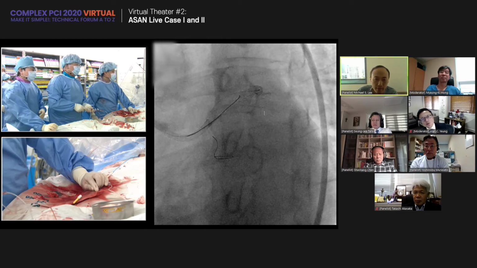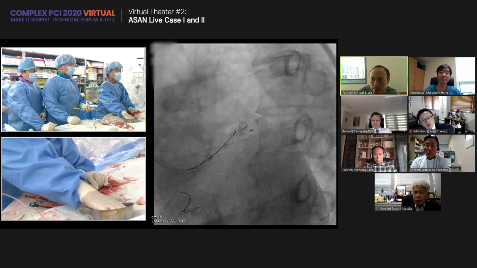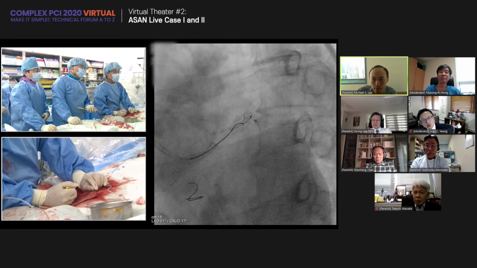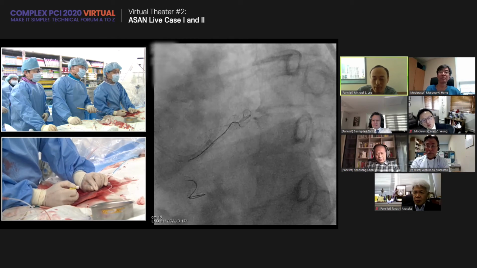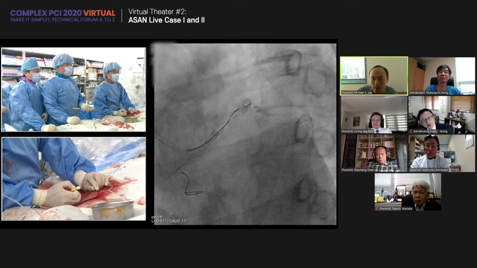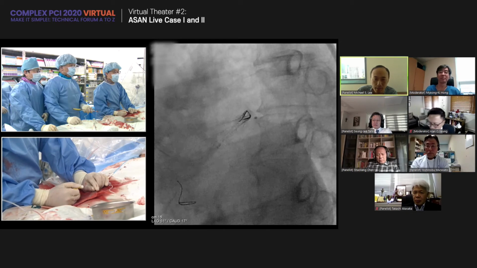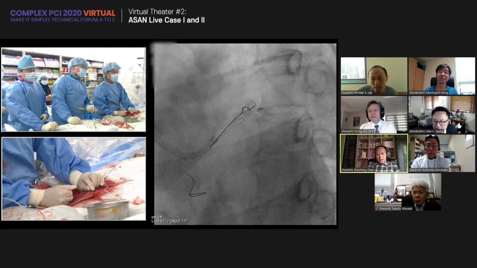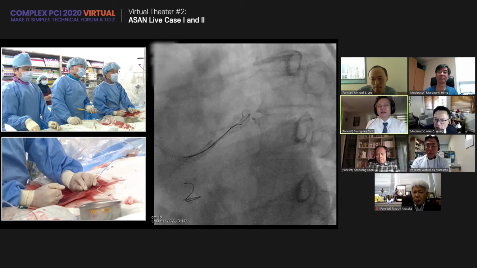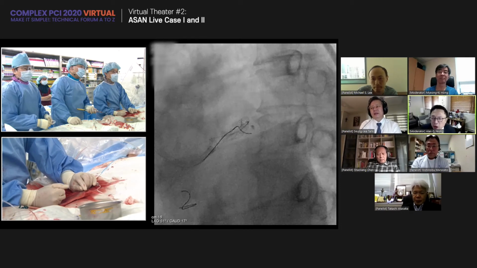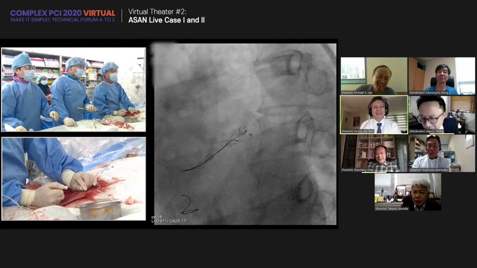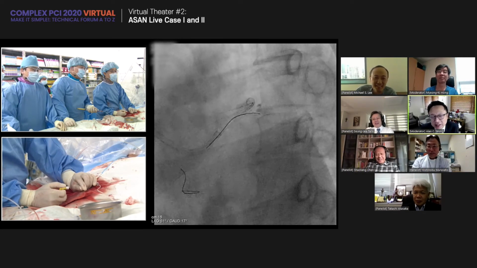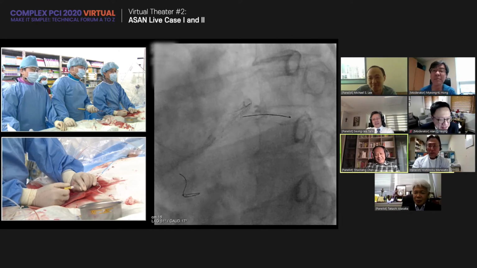Can I just ask the panel and everybody, is there any advantage of doing POT first prior to kissing balloon? Perhaps if you do POT first, it's easier to get the wire into the side branch and advance the second balloon to the side branch. Any thoughts about POT first? Yeah, POT first, I think. POT, side, kiss, re-POT. Yes, I do POT and agree. Re-POT, like in California, POT all the time. Before you POT, in the middle you POT, and then after you POT again.